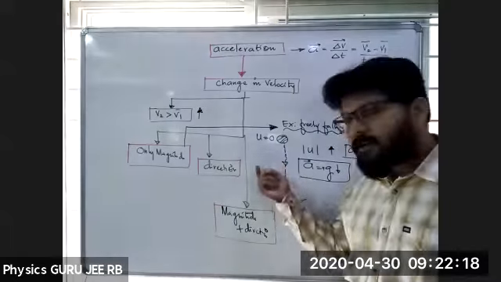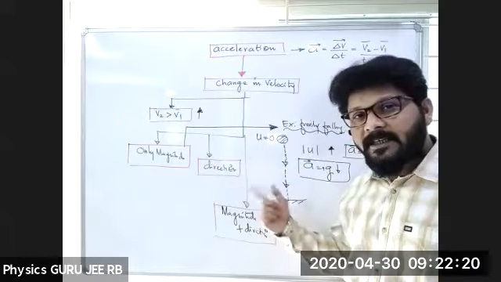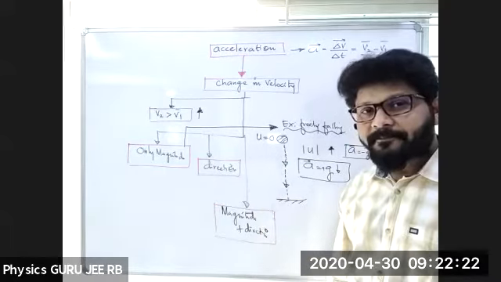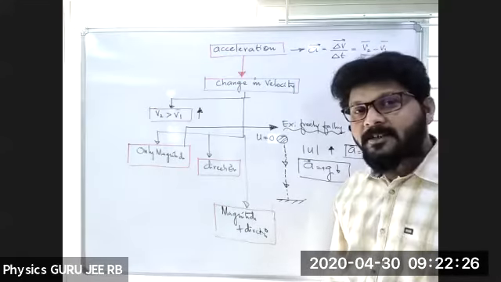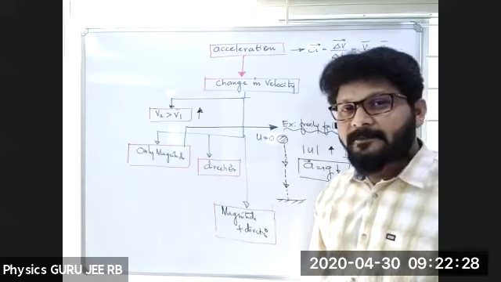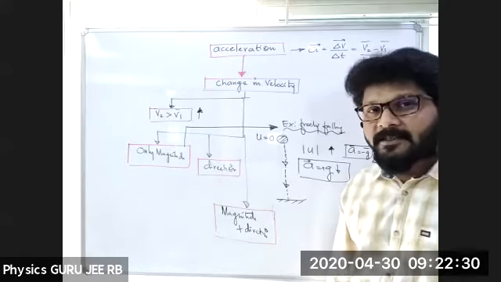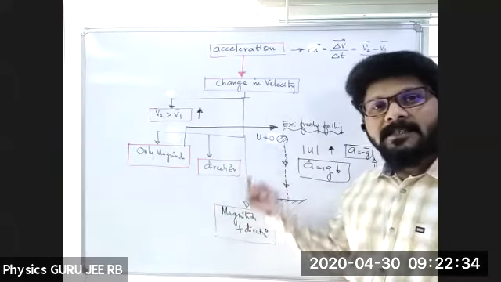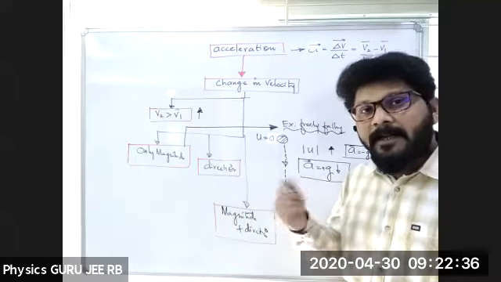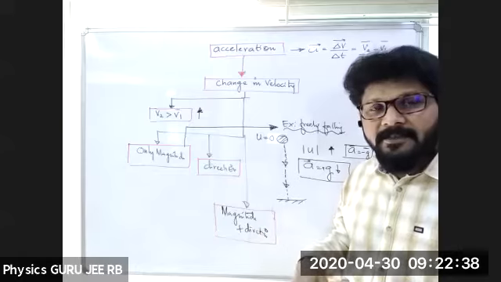So when it is coming downwards, velocity increasing or decreasing? Increasing. Increasing means magnitude is changing. Am I right? Yes or no?